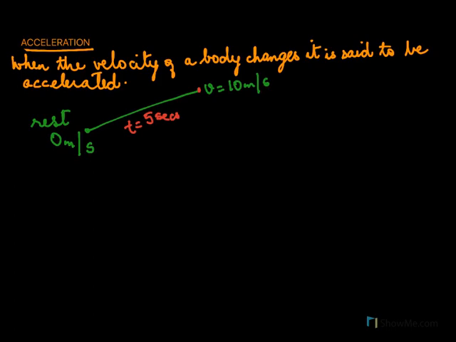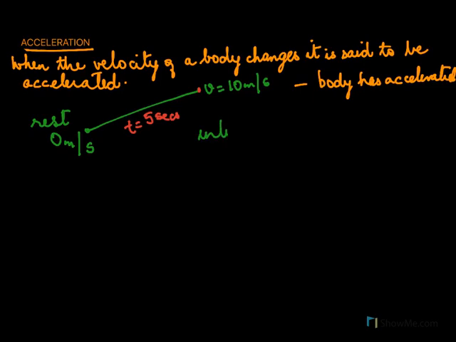You'll definitely agree this body has accelerated. Why do I say the body has accelerated? Because its velocity has changed from 0 meters per second to 10 meters per second.